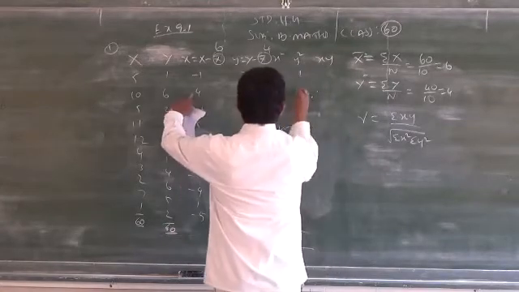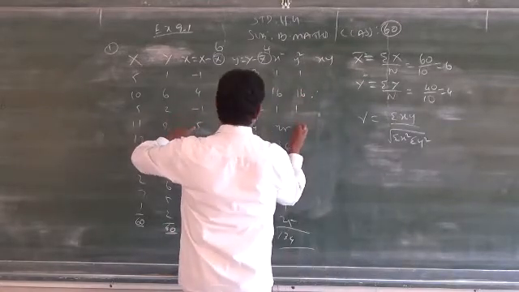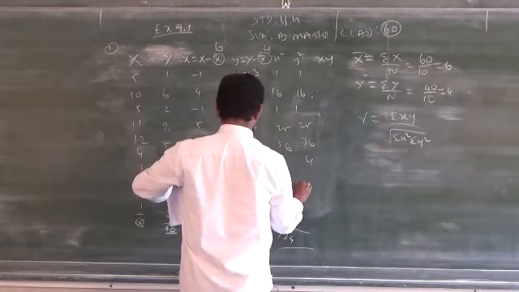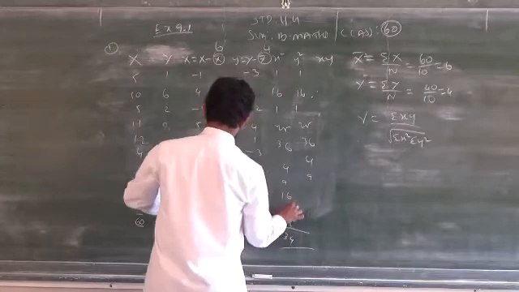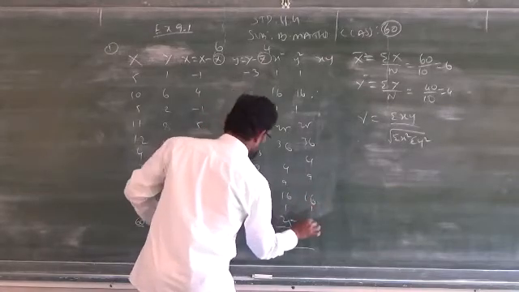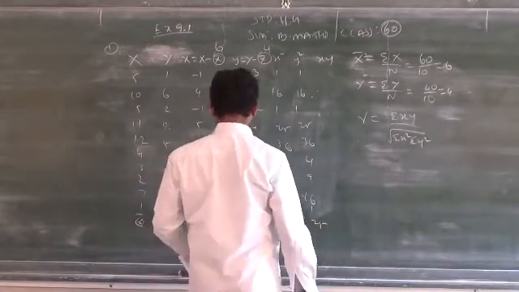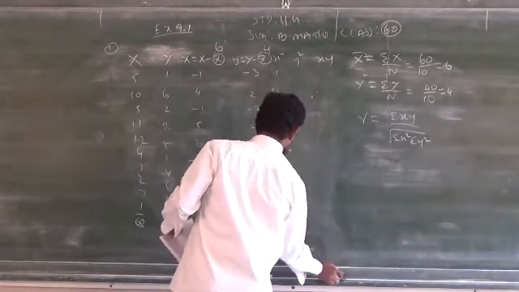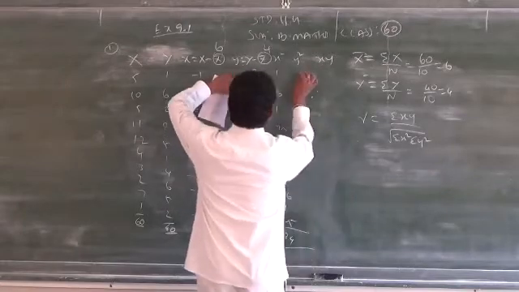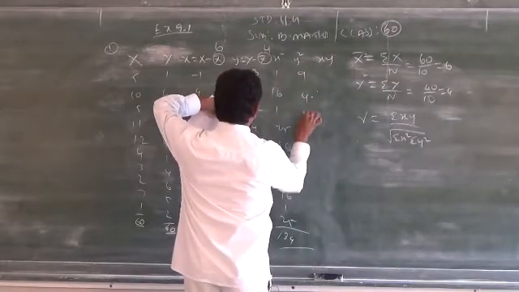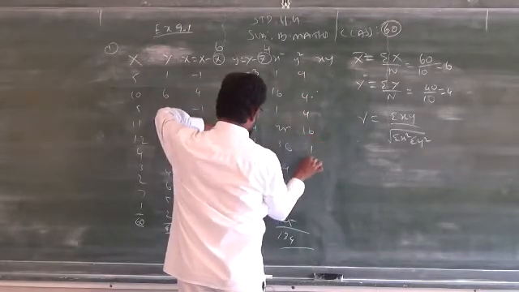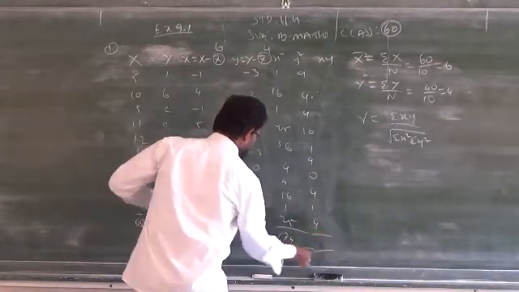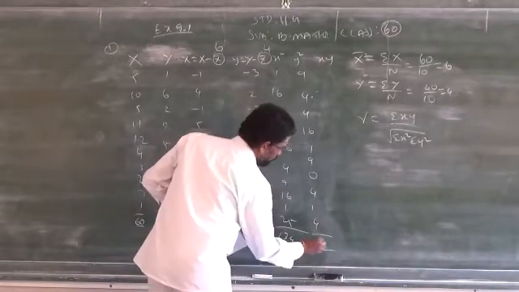Then similarly you have to find y square. 9, 4, 4, 16, 1, 9, 0, 4, 1, 4. What is this total? This total is 52.